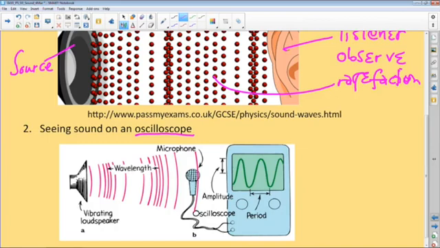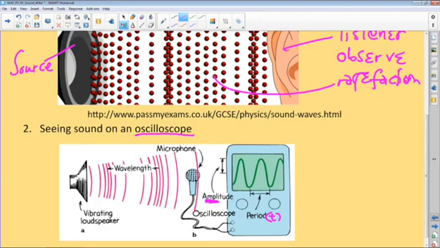The horizontal axis is the time, if you remember very well, and on the vertical axis we have our amplitude. The greater the displacement from rest position, the greater our amplitude. So this is how sound is produced from a source, and the oscilloscope is just an output device which models it just like a transverse wave, but not exactly a transverse wave, because this has a time component as well as the amplitude.